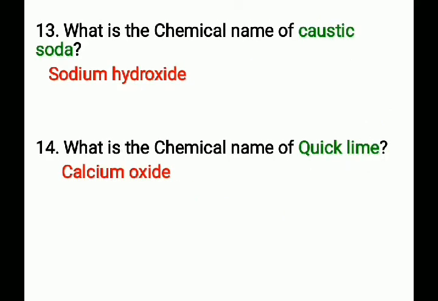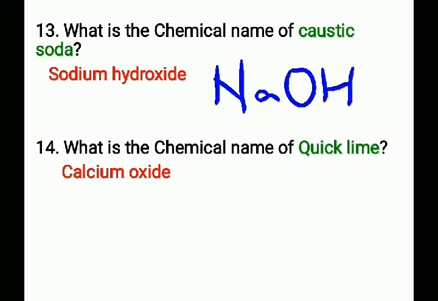Next question, what is the chemical name of caustic soda? That is sodium hydroxide. Its chemical formula is NaOH. The chemical name of caustic soda is sodium hydroxide and its chemical formula is NaOH. This question is very important as it appeared in many of the competitive exams.